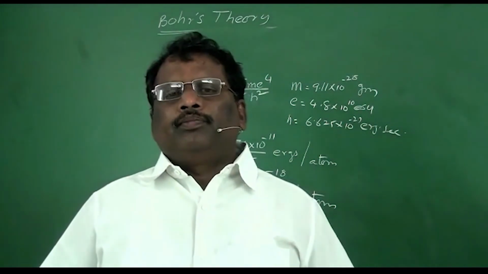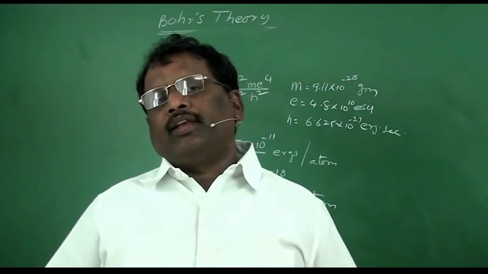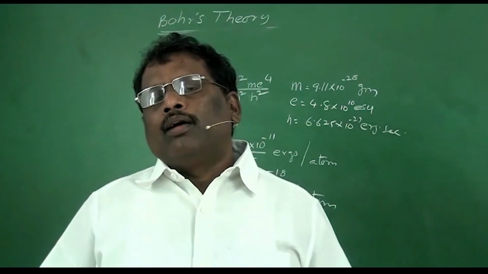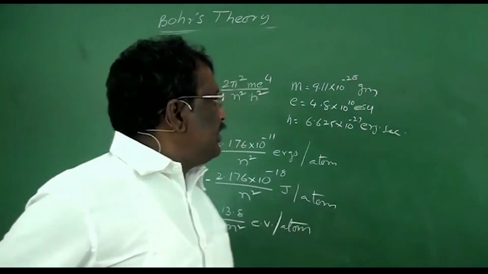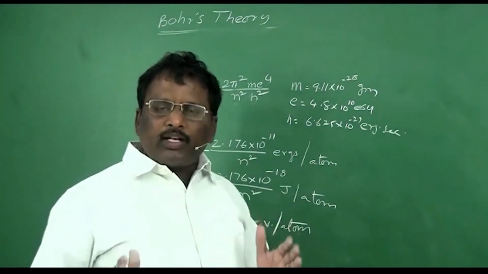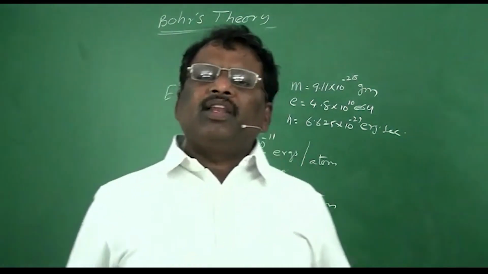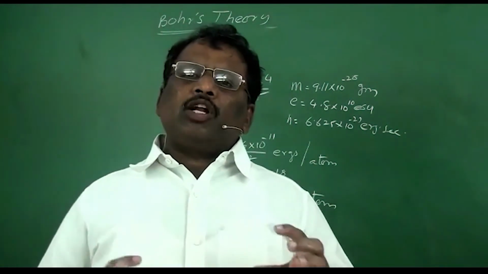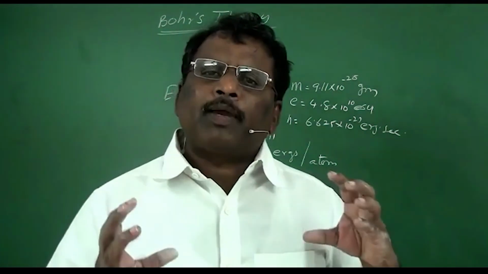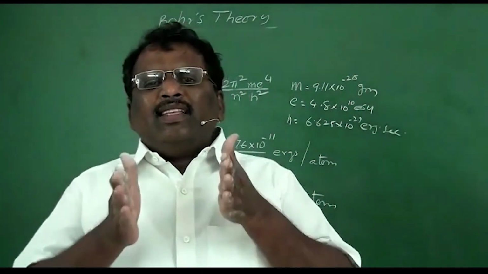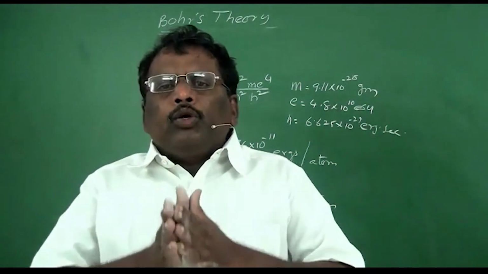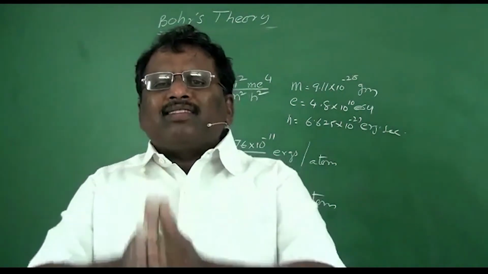And Bohr's theory failed to explain the fine lines of the spectra. Because we have already studied that in hydrogen spectra we find a group of lines. But when the spectra was recorded with a powerful spectroscope, each line in the hydrogen spectra was found to be a group of lines.